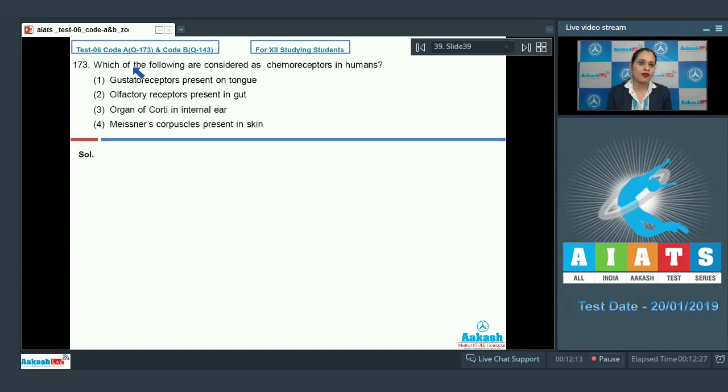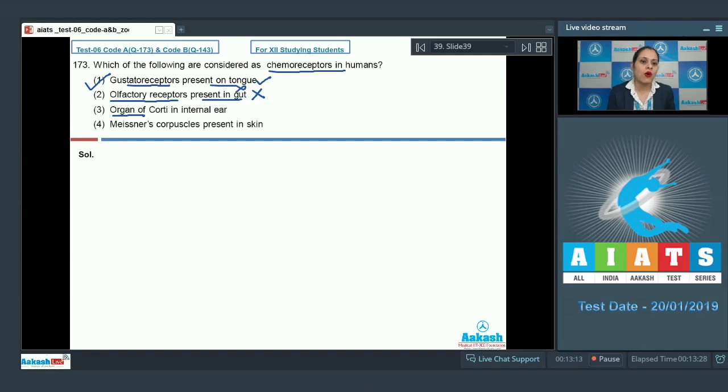Question number 173. Which of the following are considered as chemoreceptors in humans? And the very first option given is gustatoreceptors present on tongue. And as it is a correct statement, so this is a correct answer to our question. Gustatoreceptors are the chemoreceptors which are present on tongue. The next option given is olfactory receptors present in gut, and this is an incorrect option because olfactory receptors are chemoreceptors but they are not present in gut but are present in nose.